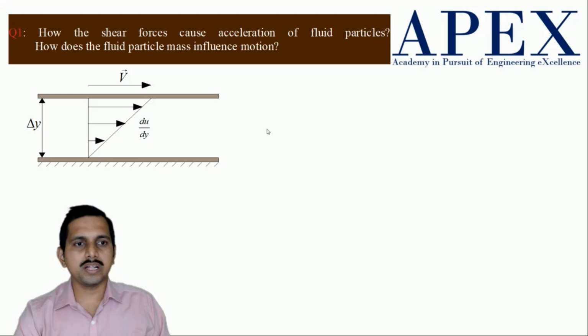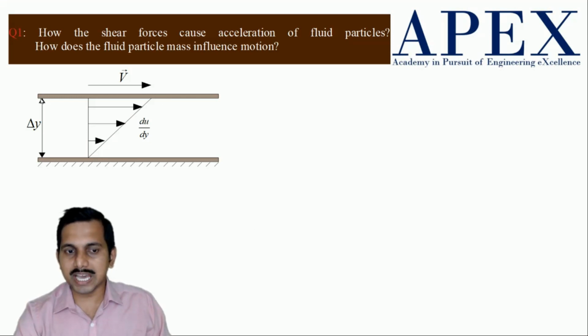Now let us try to answer the questions we have put. How do the shear forces cause acceleration in the fluid particles, and how does fluid particle mass influence motion? Before going for this, let us see a practical example. There is an infinitely big plate, above which there is a fluid.